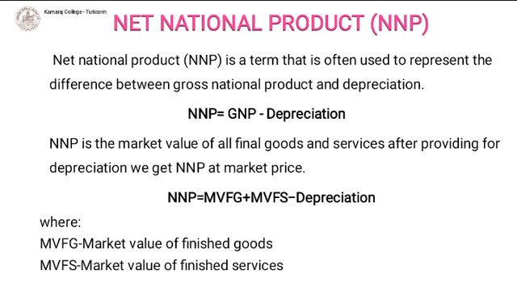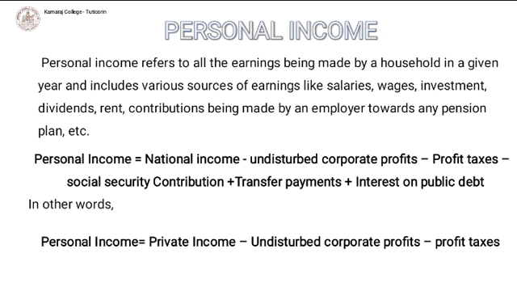Next one is personal income. Personal income is the total income received by the individuals of a country in 1 year and it includes various sources like salaries, wages, investment, rent, pension plan, etc. Personal income is national income minus undistributed corporate profit minus personal tax, profit taxes minus social security contribution plus transfer payments plus interest on public debt. In other words, personal income differs from private income in that it is less than the latter because it excludes undistributed corporate profits.